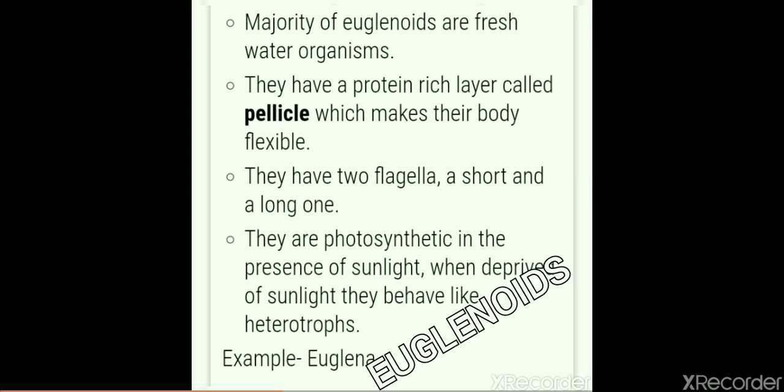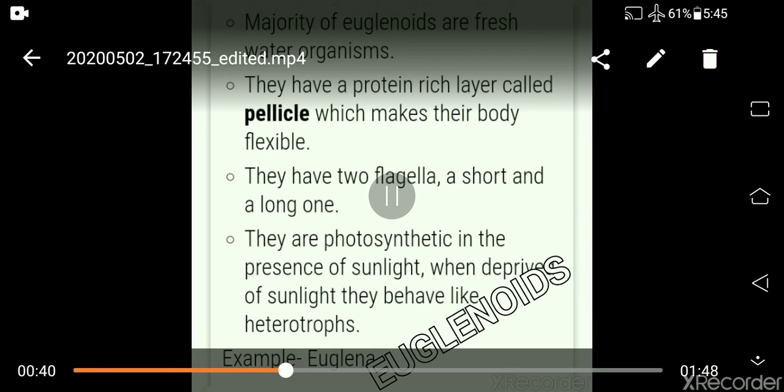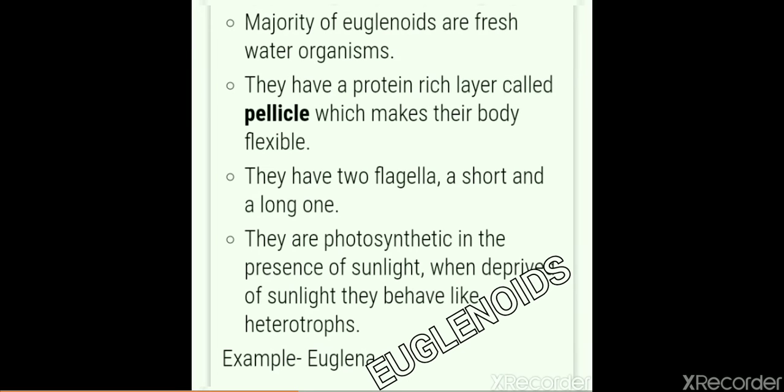So they are also the link between plants and animals. They are autotrophic and heterotrophic both. So the example is Euglena. These are the characteristics of euglenoid.